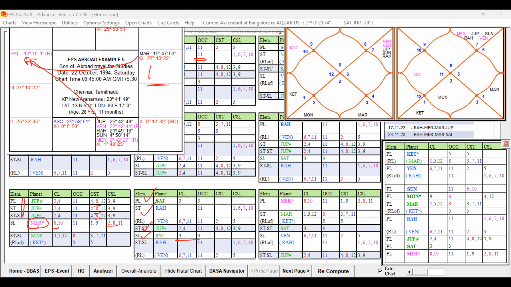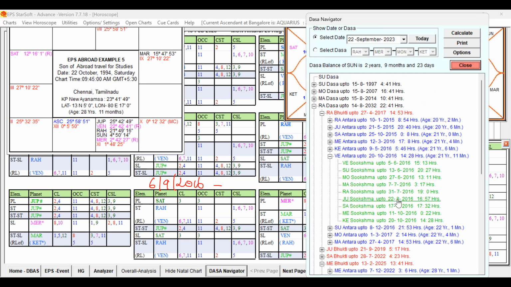Let me tell the date, what date he traveled abroad. He traveled abroad on 6th September 2016. Let me note it down. 6/9/2016 traveled abroad. So at that time he was running Saturn Sukshma. So Rahu Dasa, Rahu Bhukti, Venus Antara, Saturn Sukshma, he traveled abroad for pursuing higher studies.